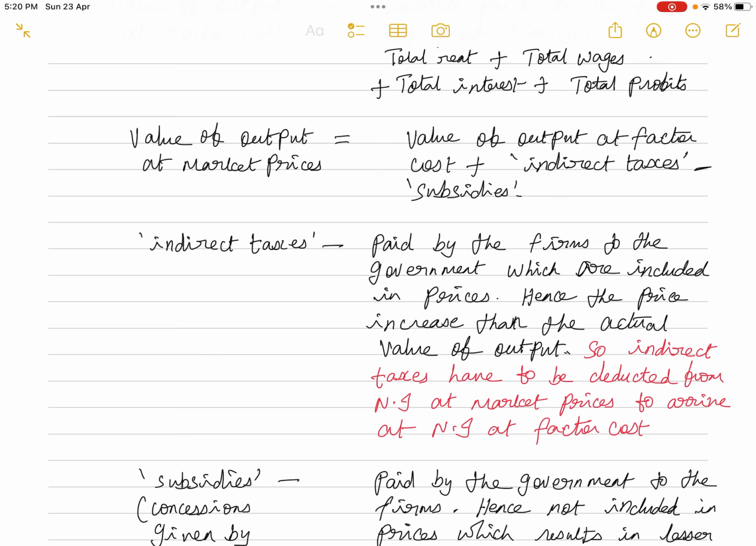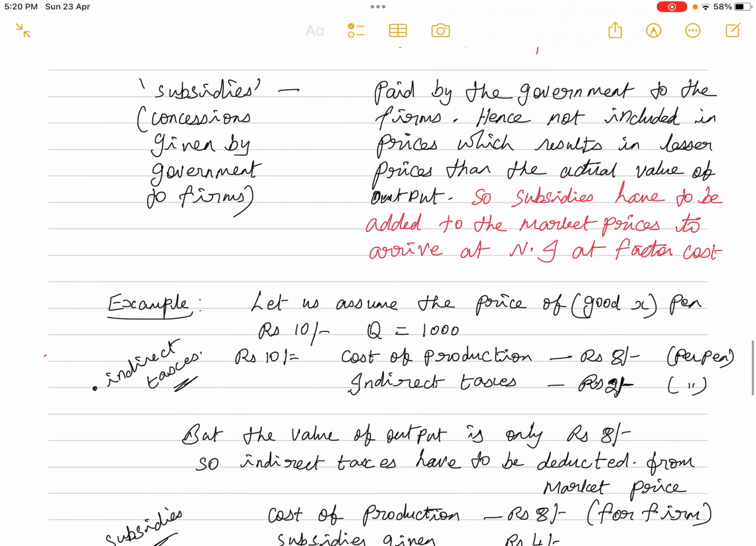I am explaining with an example also. Just make a note of this. Hence the price increases more than the actual value of output. So what happens? The indirect taxes have to be deducted from national income at market prices to arrive at the national income at factor cost. See, for example, let me give you a numerical example.